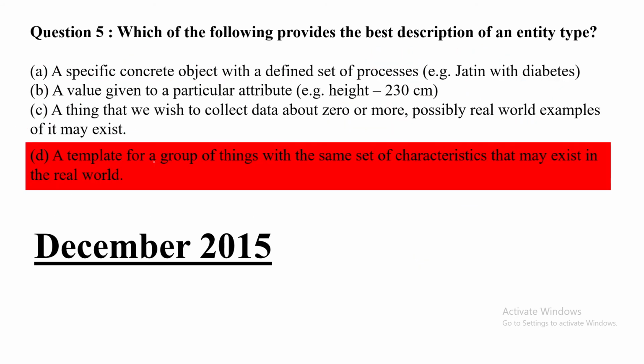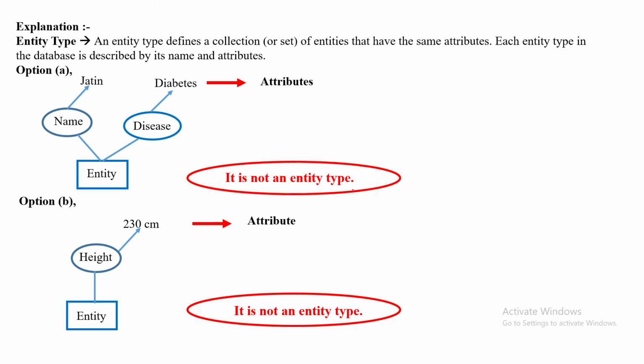Now I have given some explanation. What is an entity type? An entity type defines a collection or set of entities that have the same attributes. Each entity type in the database is described by its name and attributes. Of course, each entity type is written in a rectangular box, so the table name is there, described by its name, and the attributes are its features.